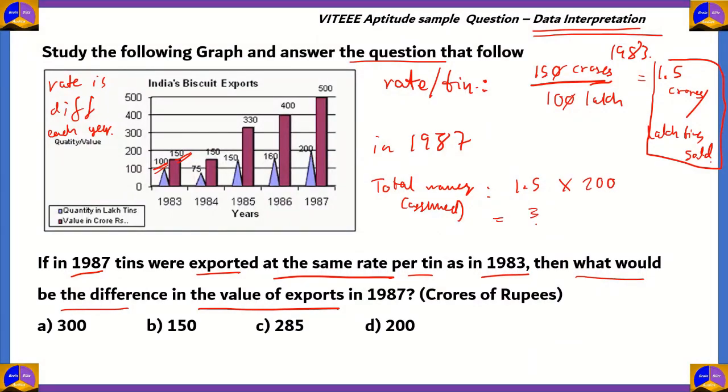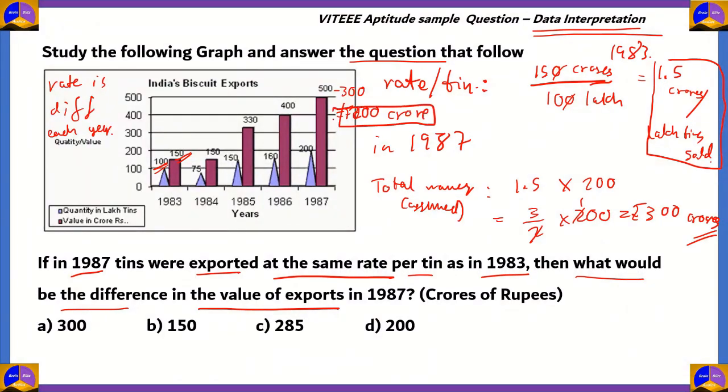So 1.5 is the same thing as 3 by 2, so 3 by 2 times 200 gives you, well, 300 crores. So the value that you would get if you were to use the 1983 rate will be rupees 300 crores. And since you have 500 already that was made in 1987, subtracting the value that you would have got if you used the 1983 values will give you the difference, which in this case is rupees 200 crore.